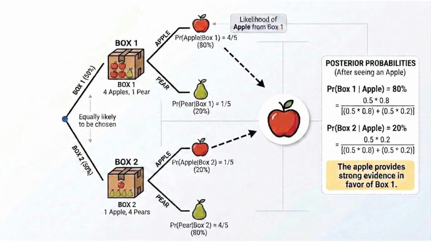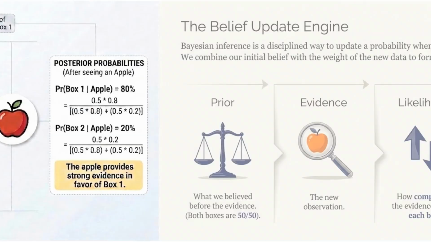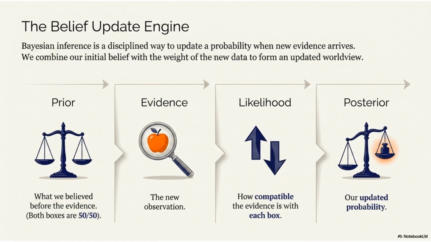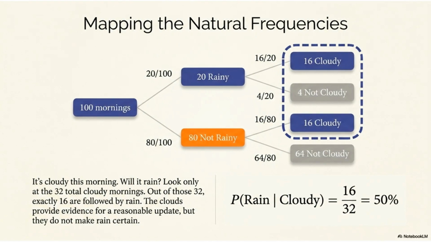We can create a tree diagram to analyze the problem. The probability tree shows every possible path from choosing a box to selecting a fruit. After an apple is observed, the 2 apple paths are compared, showing that the apple is 4 times more likely to have come from box 1 than from box 2. Bayesian inference provides a disciplined way to update probabilities. We start with a prior belief, factor in the likelihood of the new evidence, and reach a posterior probability, an updated view of reality.